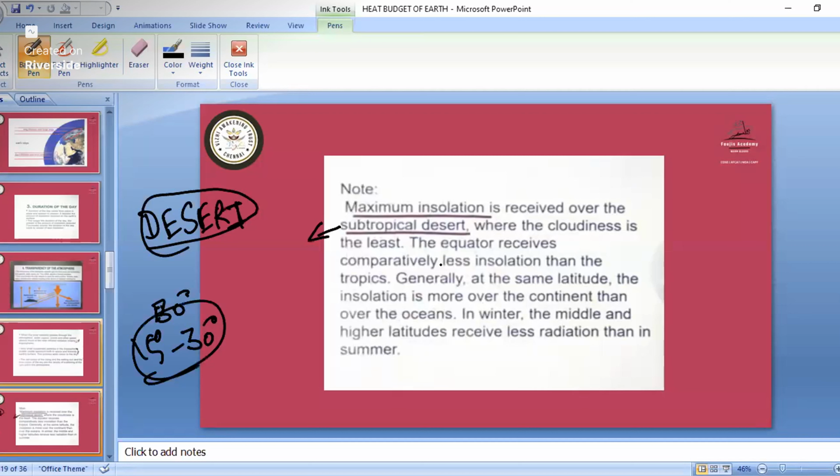That is where the cloudiness is the least. See here what is happening on the equator side. Here we are getting the highest amount of heat. So here the air is going up, and when the air is going up, it is mixing with the cloud. Then here we have some amount of rain also. Because of that, here we won't have the desert area. In the desert area, the air is coming down, descending. So there we have the subtropical desert. Remember that one.